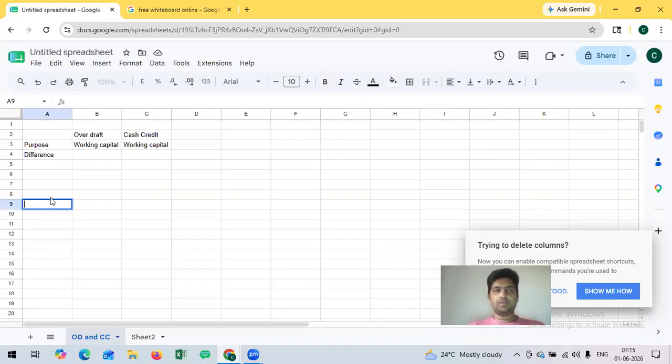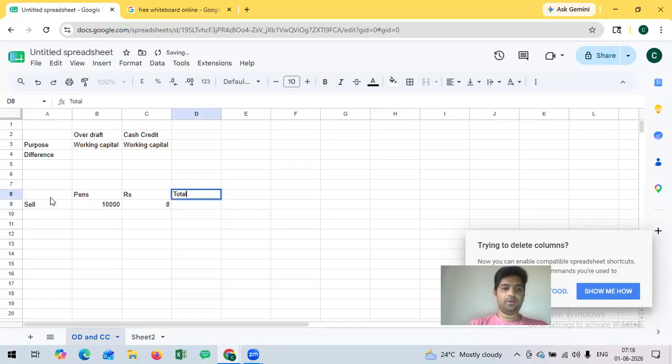So in that situation, I sell say like 10,000 pens to Classmate for rupees 8 per unit. So the total will be 80,000 rupees.